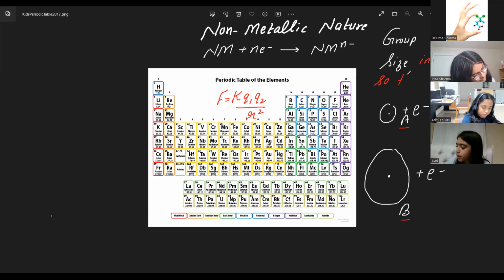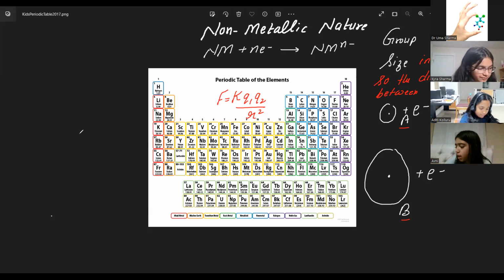So the distance which we generally use as r in our Coulomb's law, the distance r between the nucleus and the outermost shell, focus on the outermost shell, increases, right? Any confusion till now?